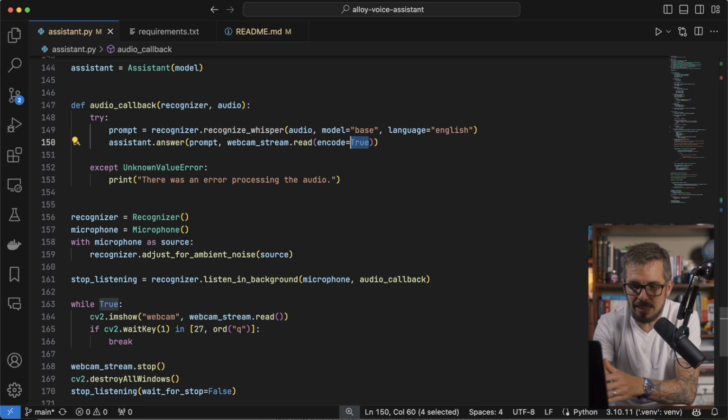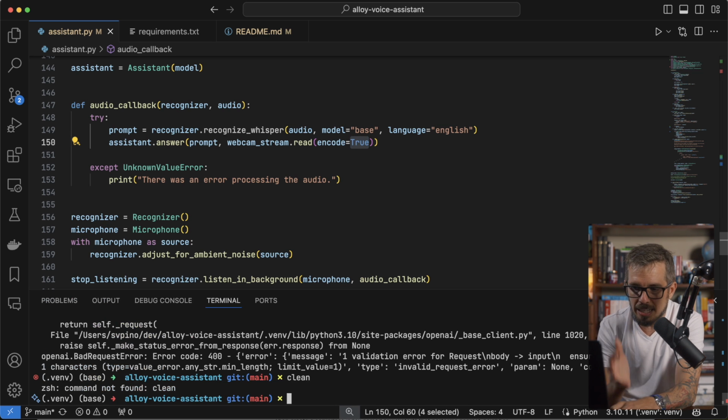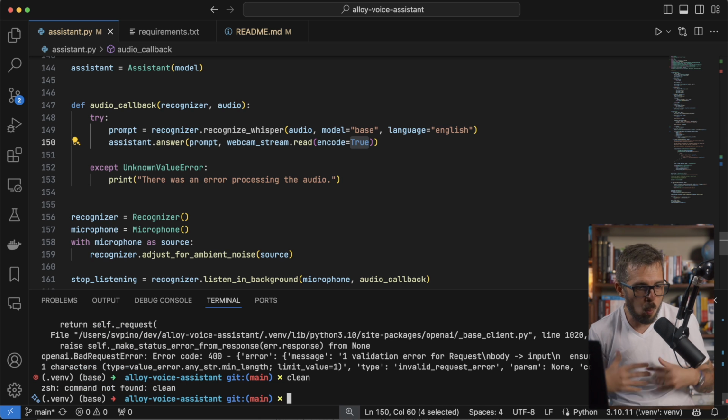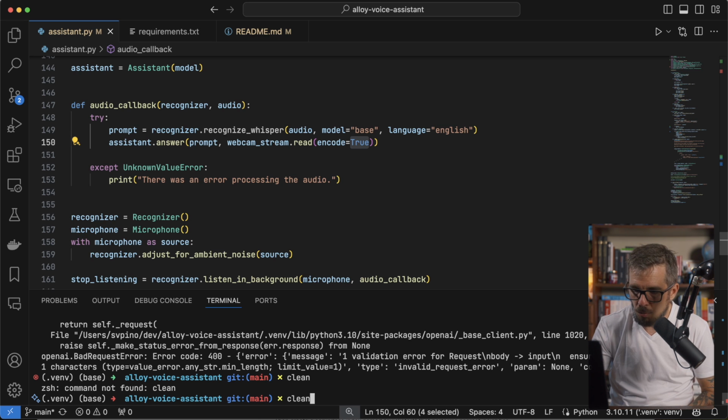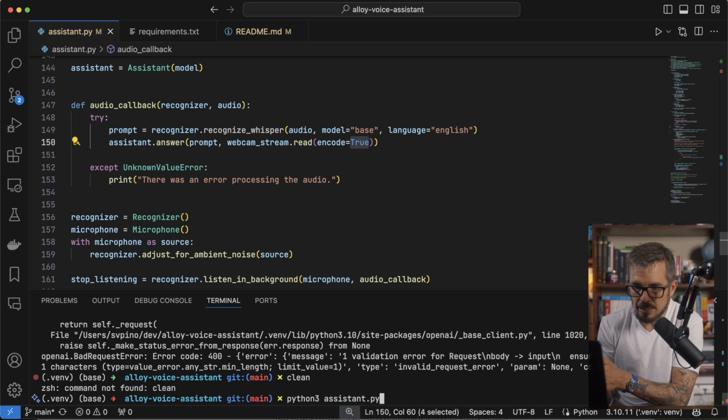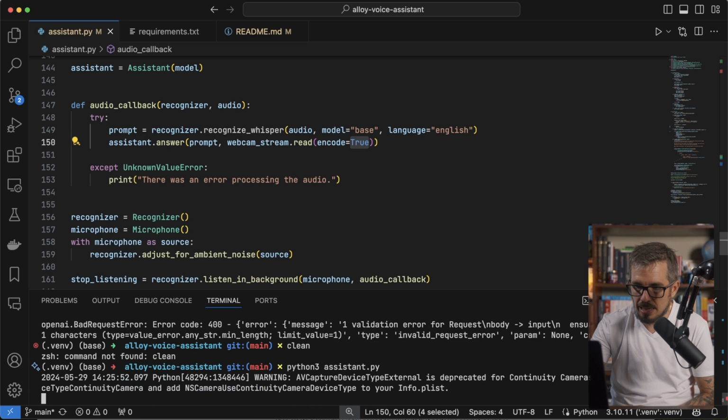Now let me run it here, just so you see it working. The first time when I ask the first question, it's gonna take a little bit of time. So it's warming up. For the second and third and fourth question, it's gonna go faster. I'm gonna run this by doing python3 assistant.py. So I'm gonna do that.